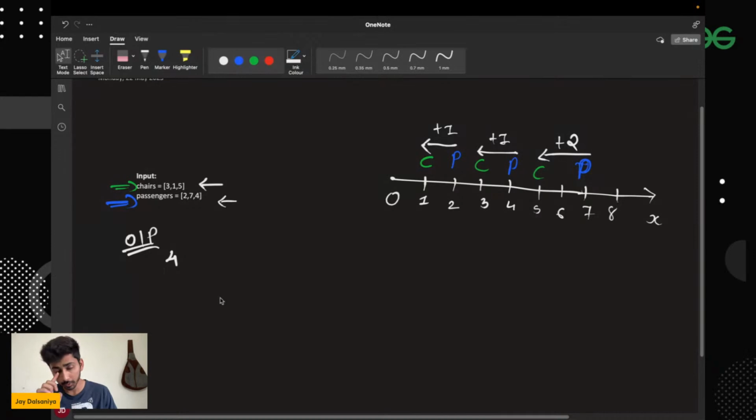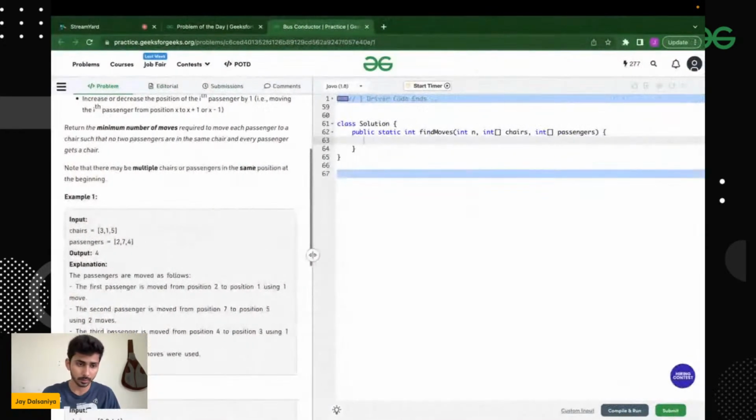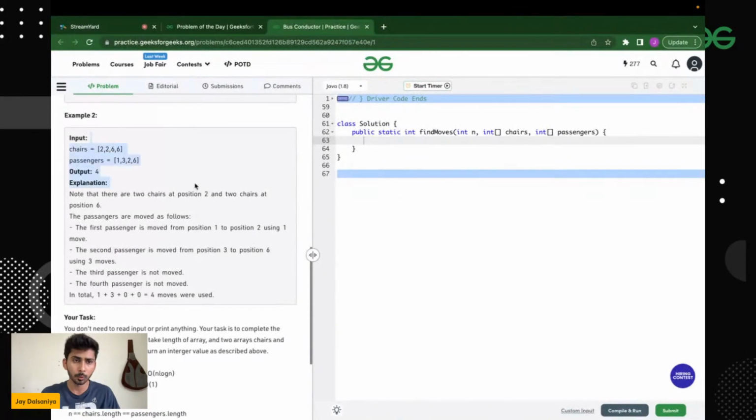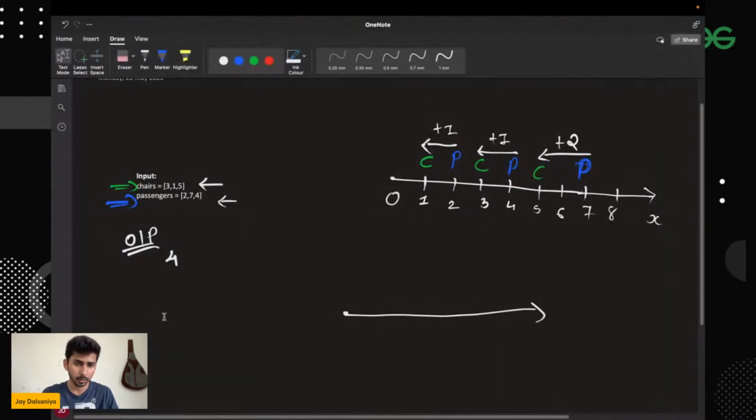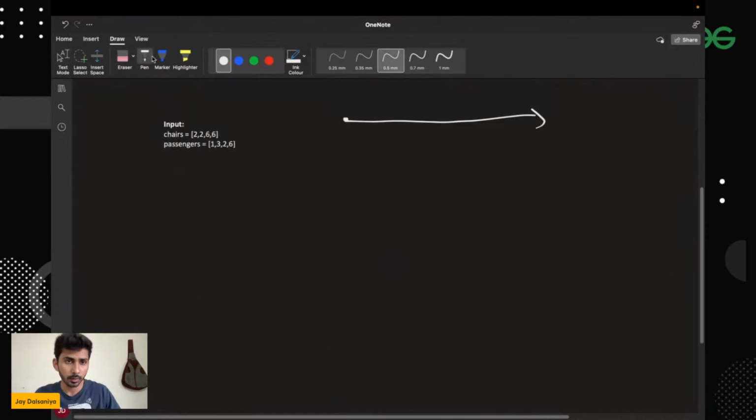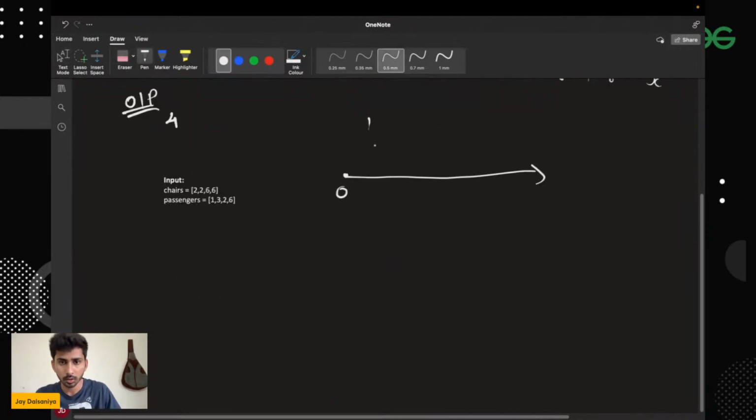Now what I need to do, how to approach the question, right? It is mentioned that at a single position there can be multiple chairs or passengers. Let's see example number 2, which is the type of example I am referring to, having multiple passengers or chairs at a position. So let's say 0, 1, 2, 3, 4, 5 and 6.